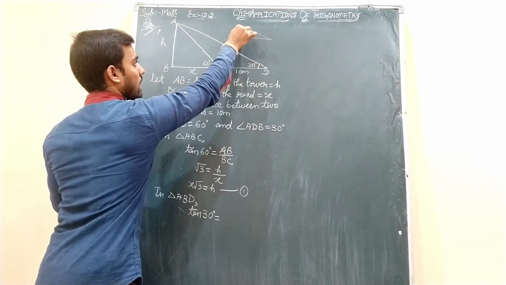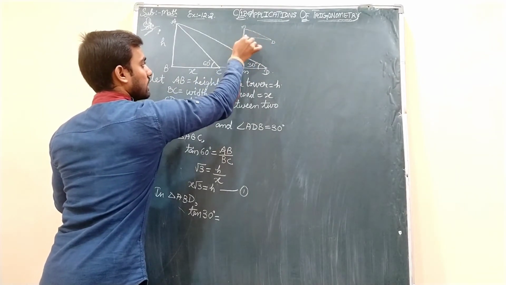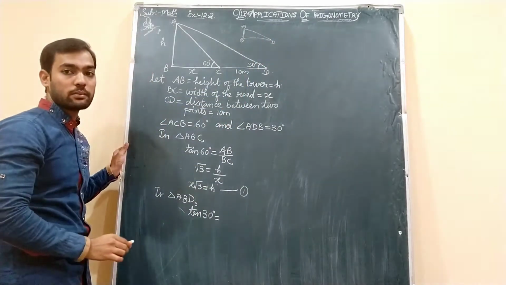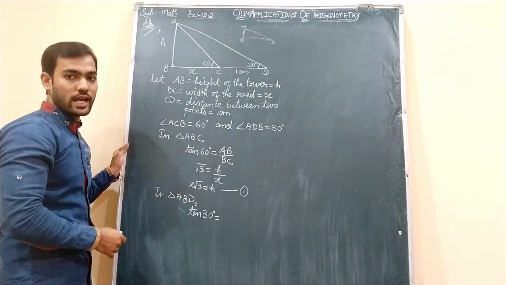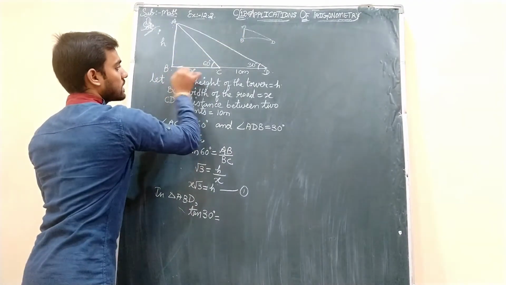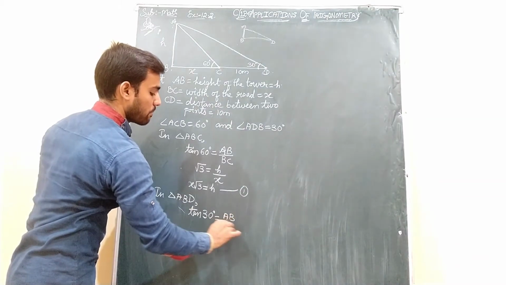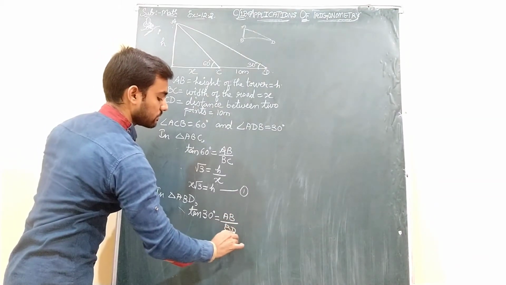If you have any doubt, like this small triangle you can draw, this is the opposite side, this is the adjacent side, to get a clear picture of the different sides of this triangle. Okay, so tan 30 is opposite AB, adjacent BD. So tan 30 degrees is AB by BD.